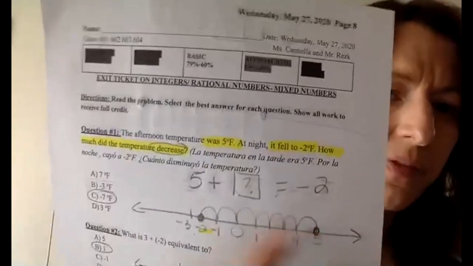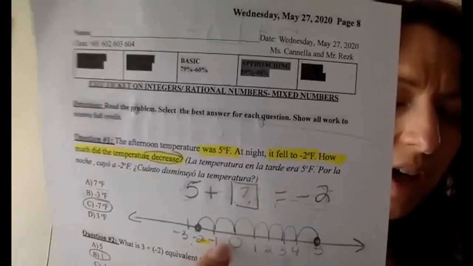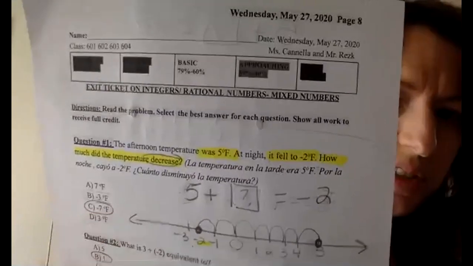If you counted from 5 to negative 2 like she did, 1, 2, 3, 4, 5, 6, 7. I have to go negative 7. I have to move to the negative, so it's going to be choice C.